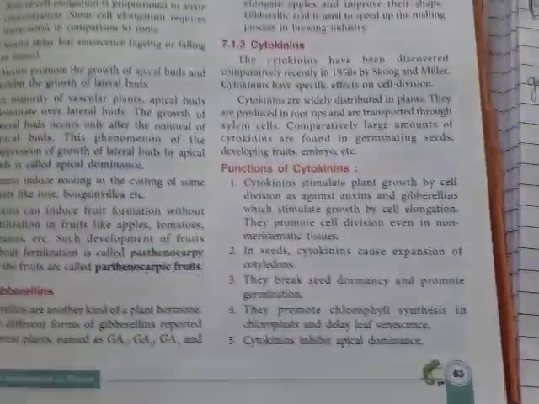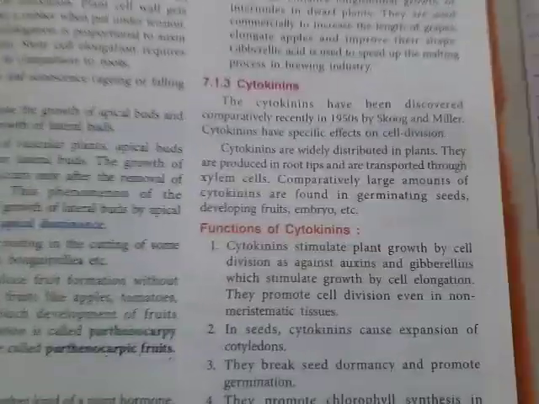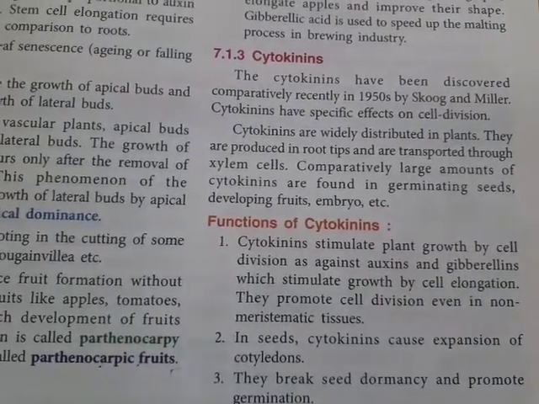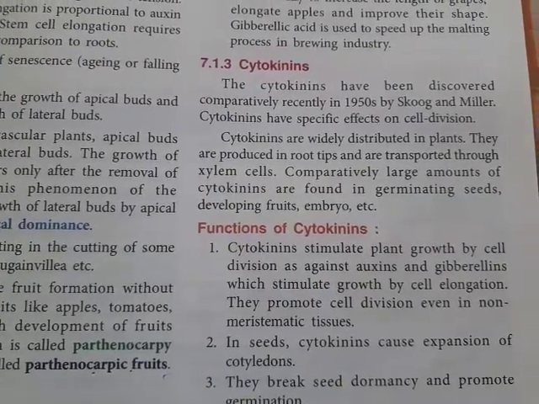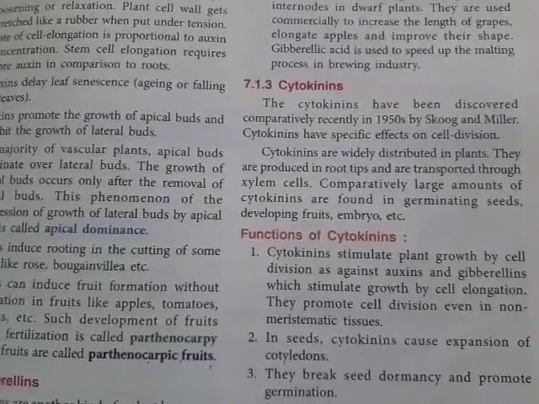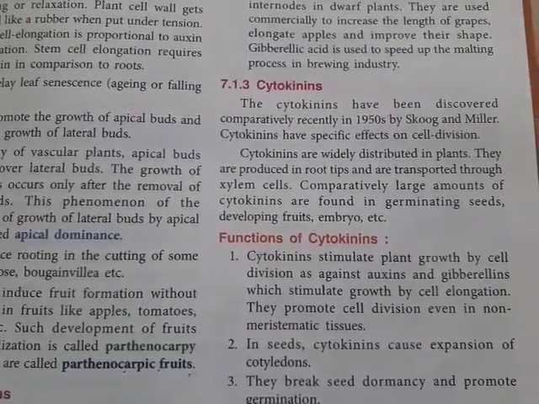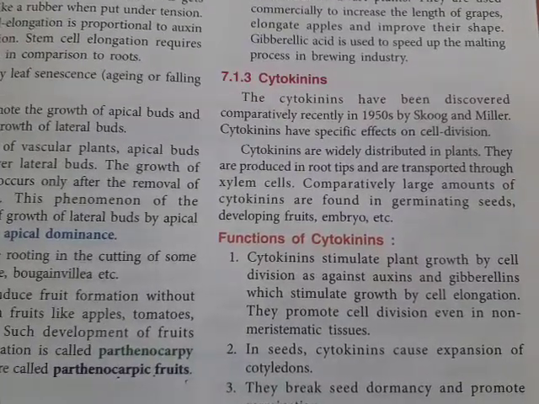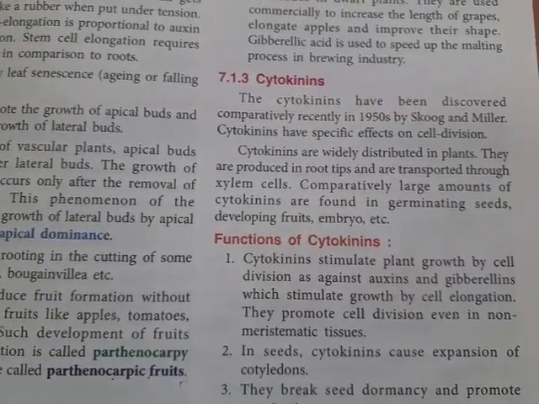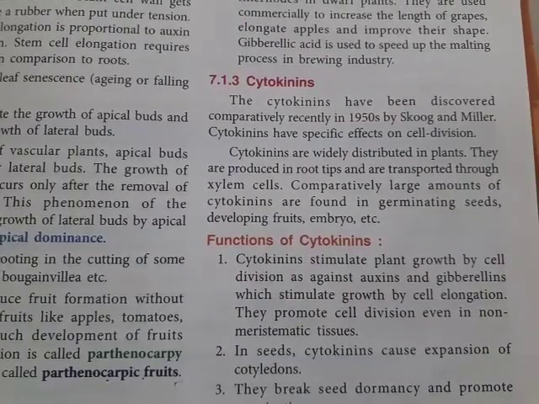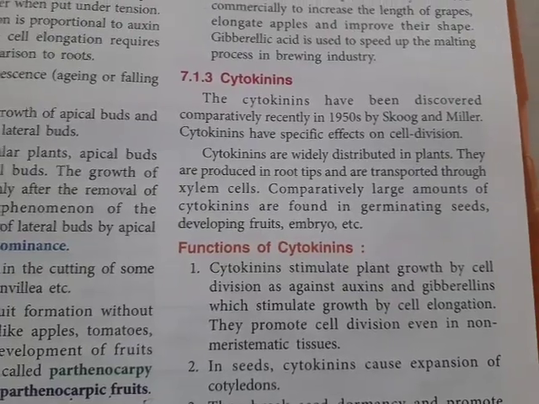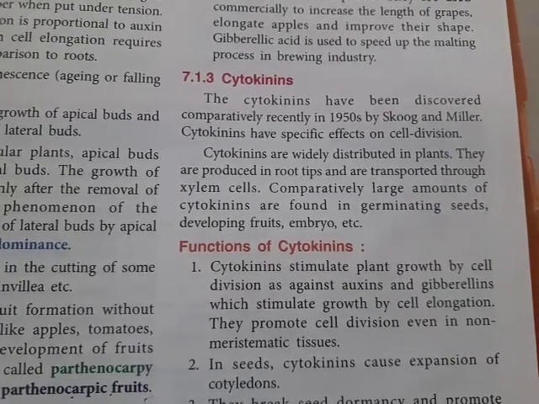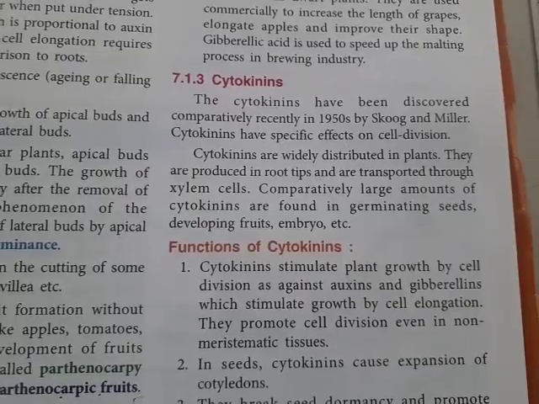Then the next one, the third one, is the cytokinins. Now where are the cytokinins from? Cytokinins have been discovered comparatively recently, in 1955 by Skoog and Miller. Cytokinins have specific effects on cell division. If you remember, when we were studying cell division, we had explained cytokinesis, right? Remember that? So the cytokinins are mainly the hormones which are responsible for cell division. They are produced in the root tips and are transported through the xylem cells. A comparatively large amount of cytokinins is found in germinating seeds, developing fruits, embryo, etc.